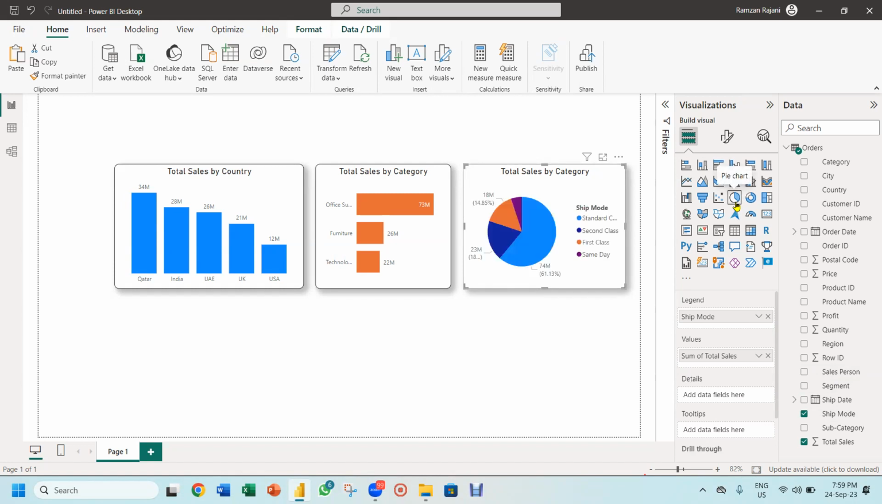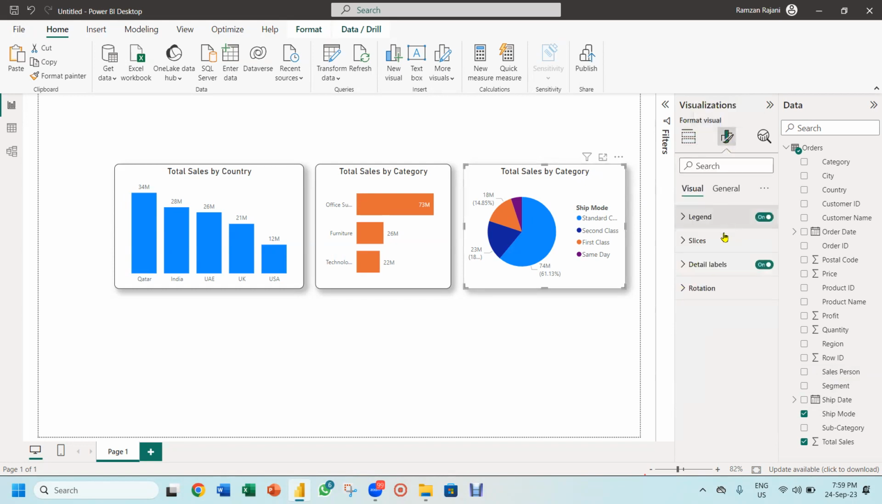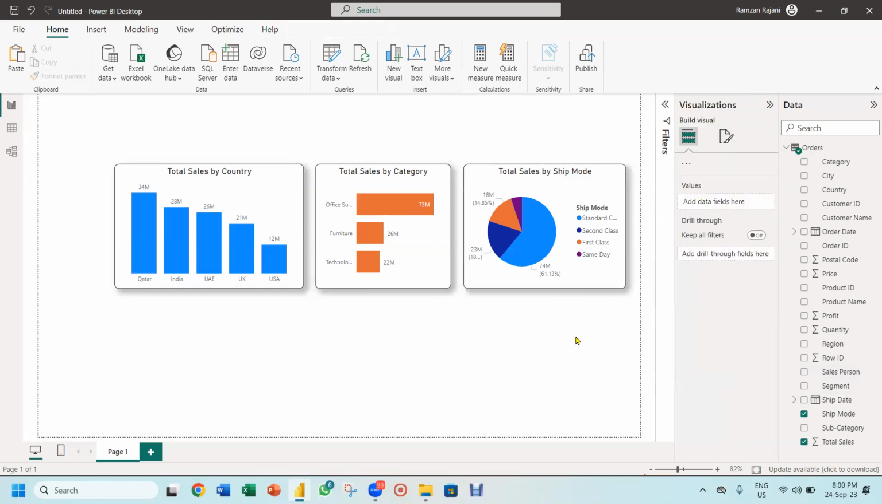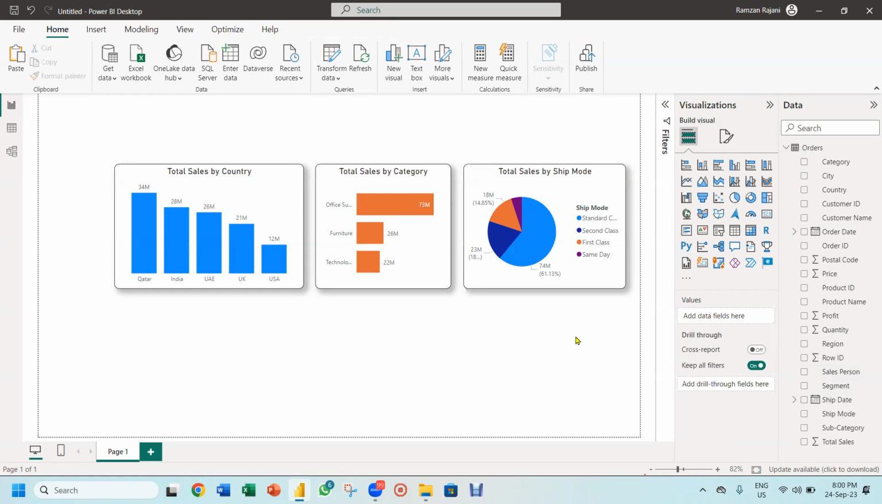So simple. I want to change the title of it. Again, I go to the visual and again I go to general, I go to title and over here you will see total sales by ship mode and your work is done. Did you see this? Amazing.